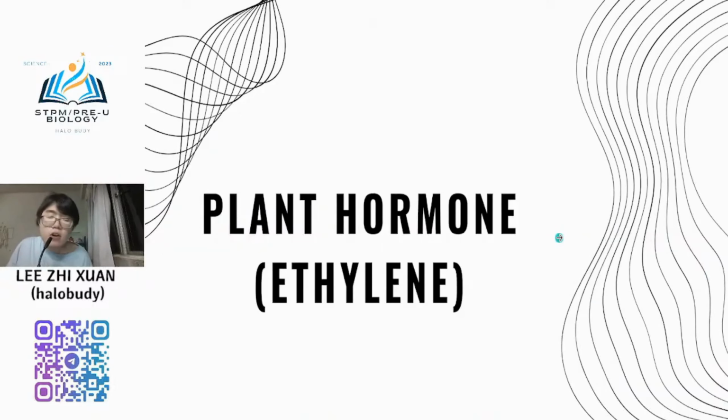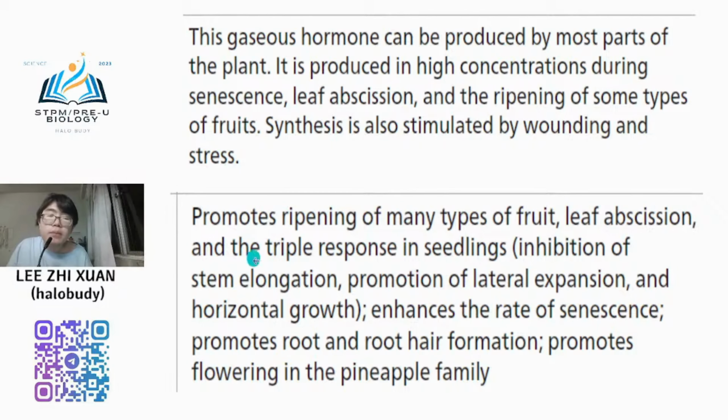Okay, the last hormone, ethylene. Plant hormone, ethylene. Ethylene is, you still remember in SPM, you know that it promotes fruit ripening, right? Yeah, this is a major function of ethylene. But not only fruit ripening, there are other functions too.